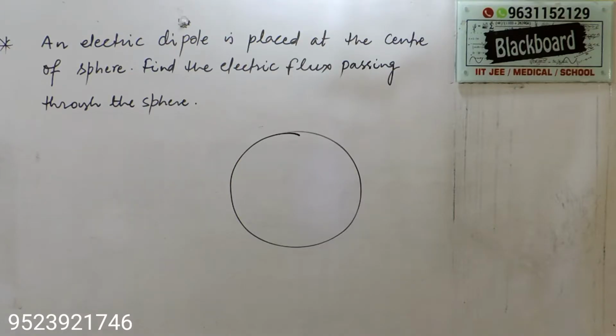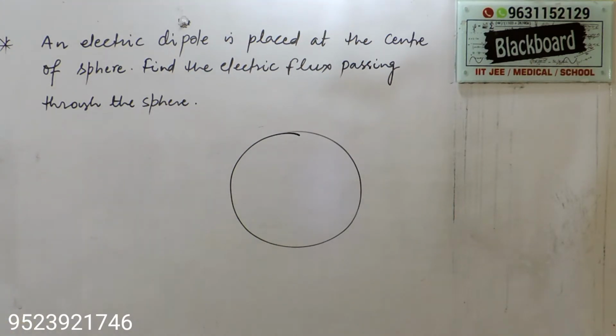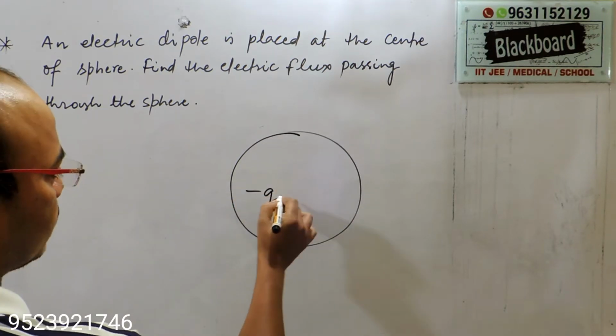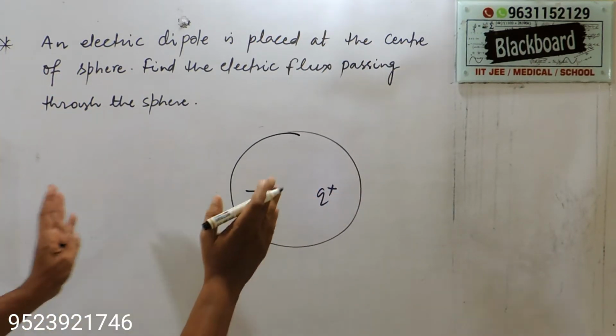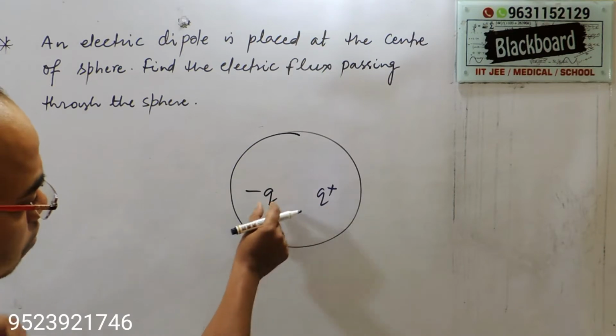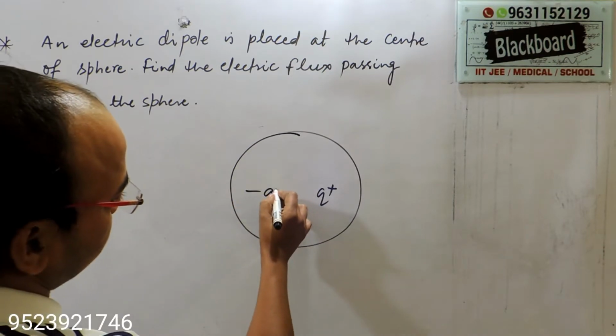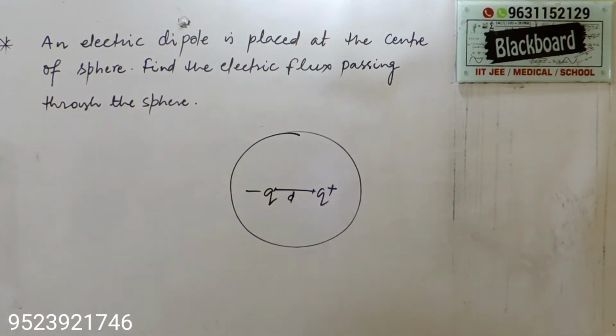Here the question is: an electric dipole is placed at the center of a sphere. Find the electric flux passing through the sphere. Let this be a sphere and this a dipole, with a negative charge and a positive charge. A dipole is the combination of two charges having the same magnitude but opposite sign, and the distance between them, d, is very small.